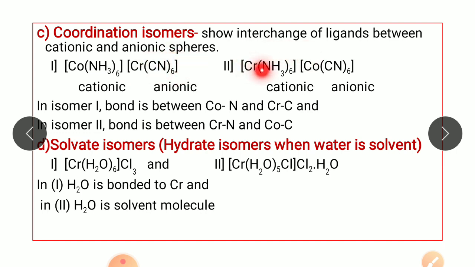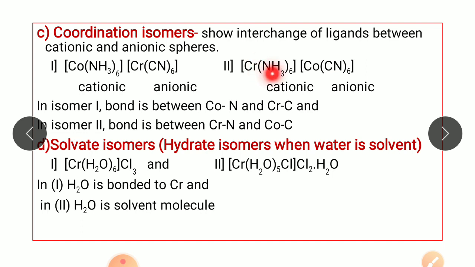In complex number 1, cobalt is carrying a positive charge, that is, it is a cationic complex. It is attached to 6 ammonia ligands, while chromium is attached to 6 cyanide ligands, and it is in the anionic sphere.